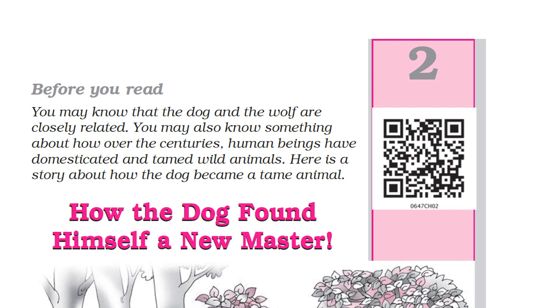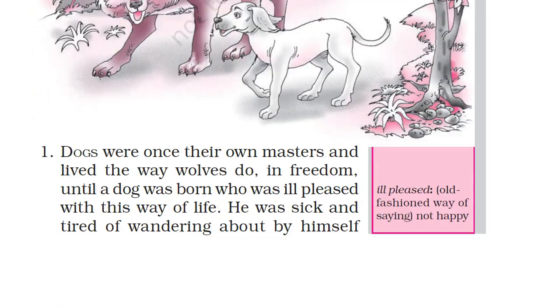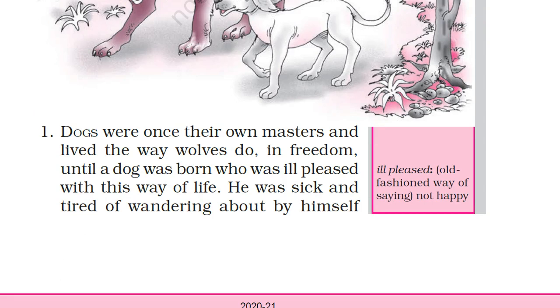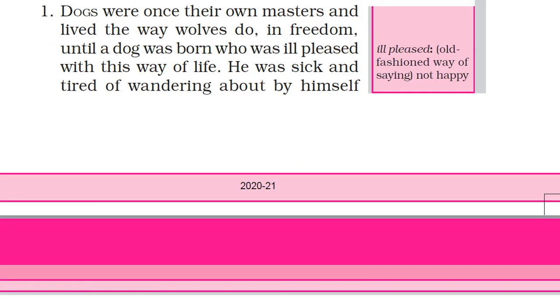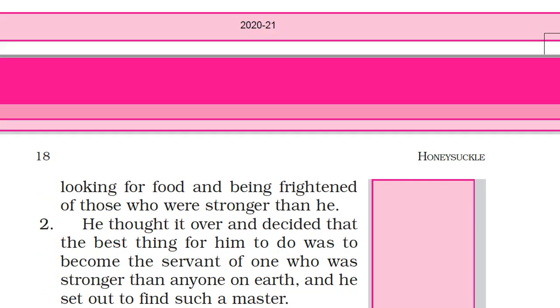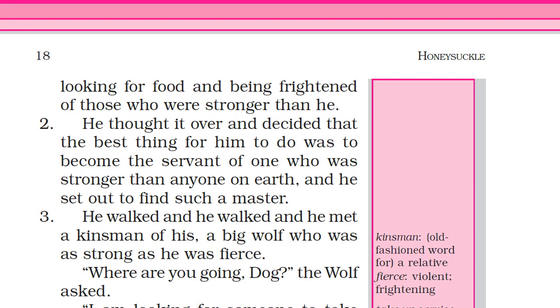Let's discuss it. I will first read it and then explain it. Dogs were once their own masters and lived the way wolves do, in freedom, until a dog was born who was ill pleased with his way of life. He was sick and tired of wandering about by himself, looking for food and being frightened of those who were stronger than he.